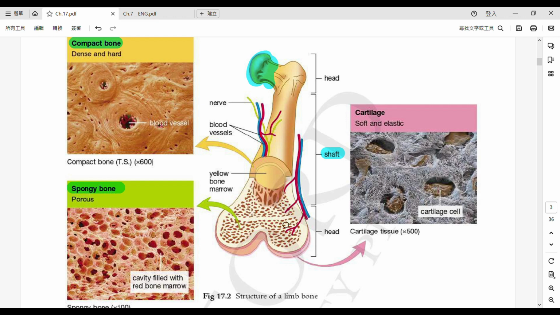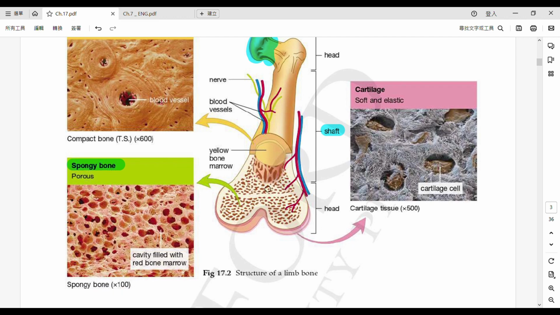One last thing before we move on to cartilage. So for compact bones, we'll be able to find the yellow bone marrow. And for the spongy bones, we'll be able to find the red bone marrows.